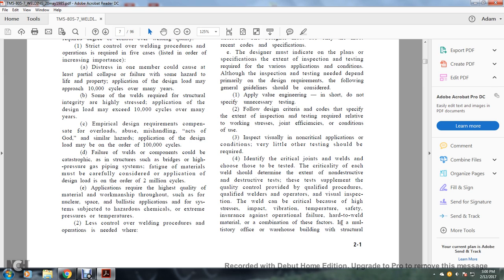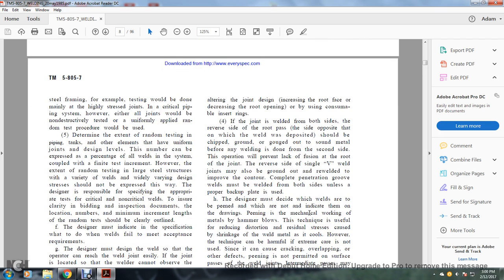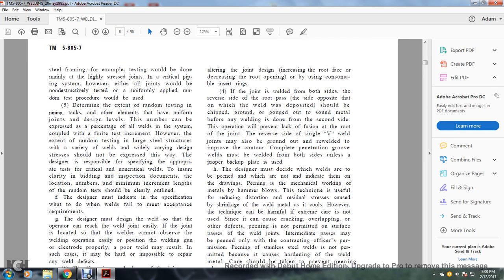A combination of these factors in multi-story office or warehouse buildings with structural steel framing, for example, the testing would be done mainly on the high stress joints and critical piping systems. However, all the other joints would be non-destructively tested, uniformly applied with a random test procedure.